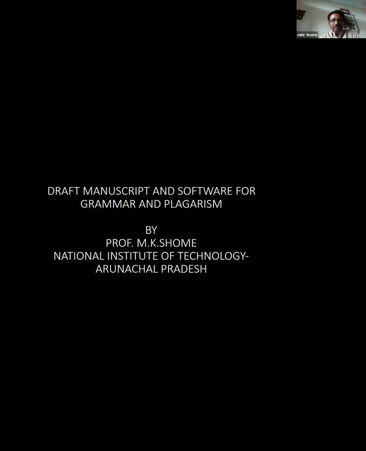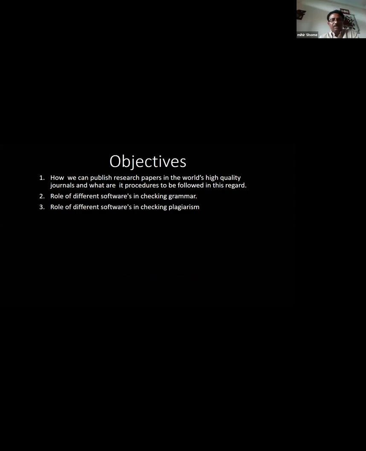Topic is draft, manuscript, and software for grammar and plagiarism. Okay. First is objective. After reading these PPTs, we can go how we refer in the work to be followed in this regard. Second is role of different softwares in checking grammar. Third is in checking plagiarism. So these four main topics that I will discuss here, and you will find it interesting because